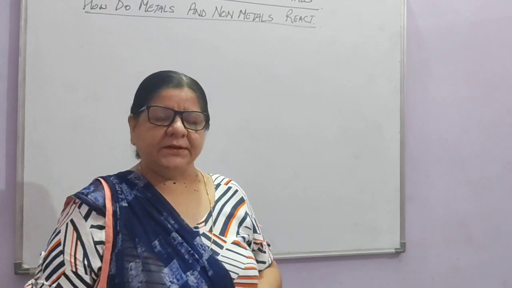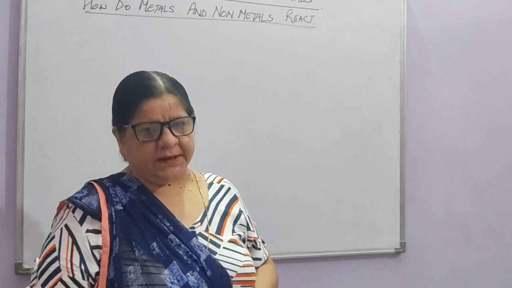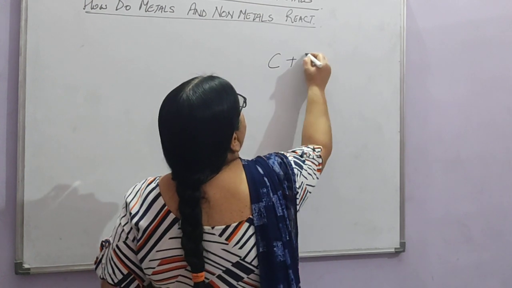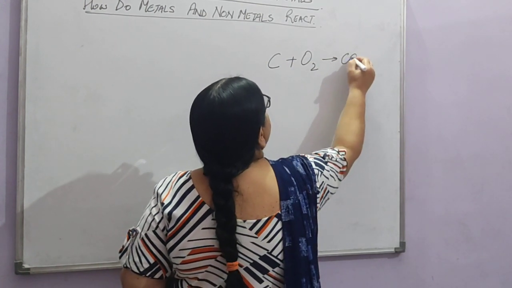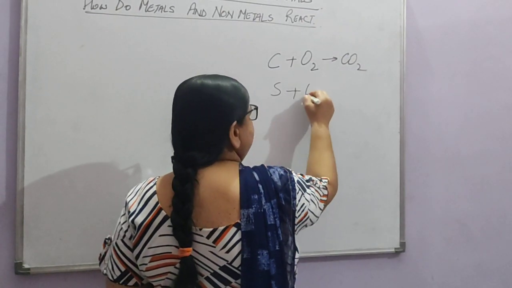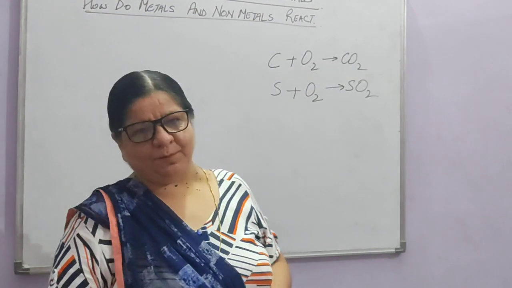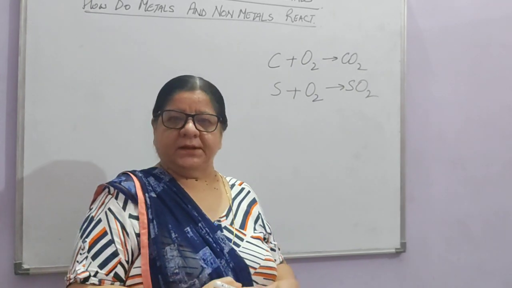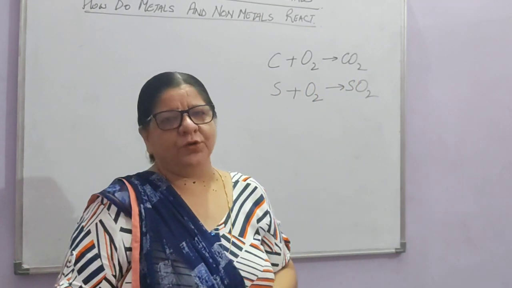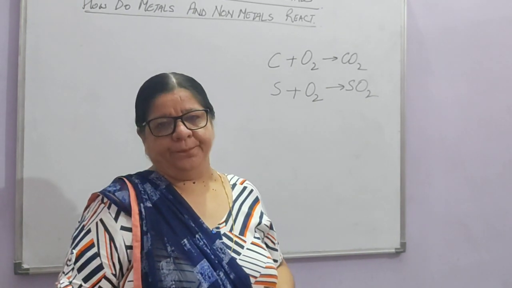Non-metals react with oxygen to form acidic oxides. For example, carbon is a non-metal. It will react with oxygen to form carbon dioxide, which is an acidic oxide. Or take sulfur. Sulfur plus oxygen will form sulfur dioxide, and we can test this with litmus paper. If we dip a blue litmus paper in the moist gas, it will turn red.